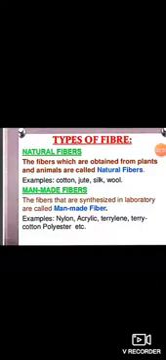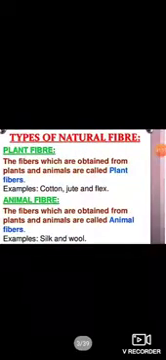Next, man-made fibers. The fibers that are synthesized in a laboratory are called man-made fibers. Examples: nylon, acrylic, terylene, polyester, etc.